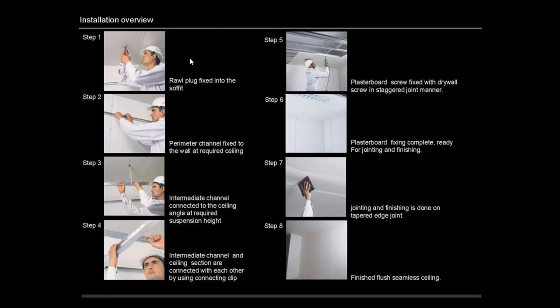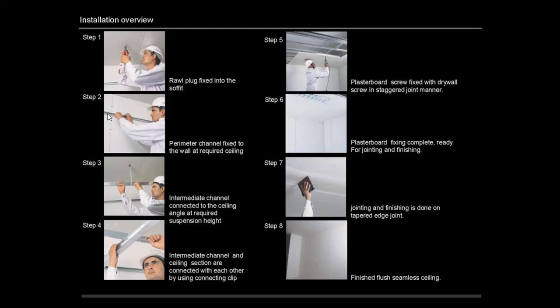What we studied earlier, we'll review the installation of the false ceiling. The first step is the roll plug fixed into the soffit. Soffit means the bottom of the slab or the bottom of any structural element, that is the bottom of a beam, the bottom of a staircase slab, or the bottom of a slab.